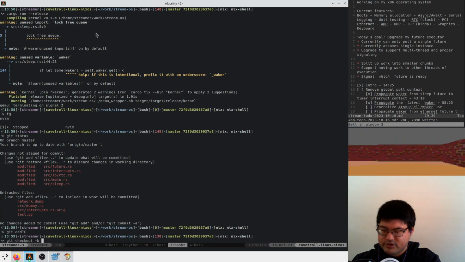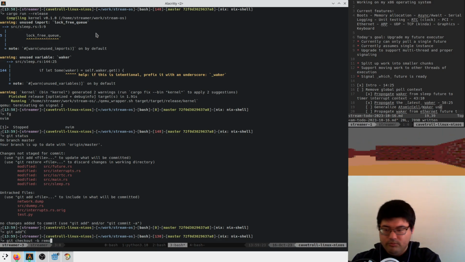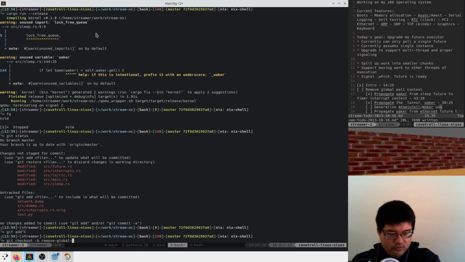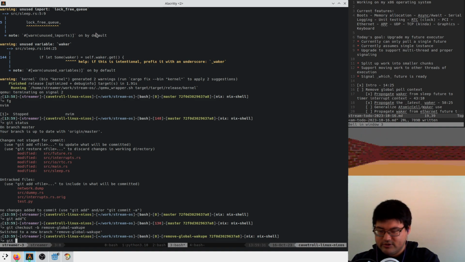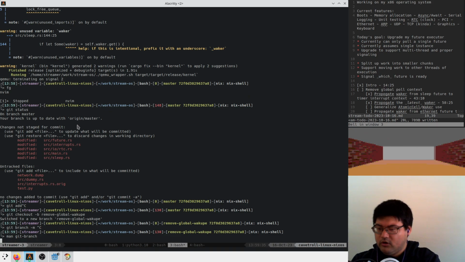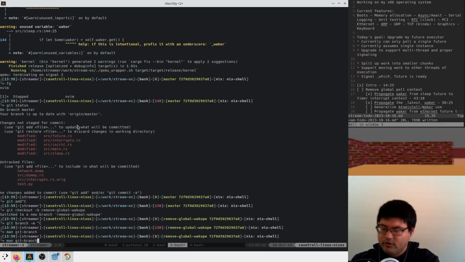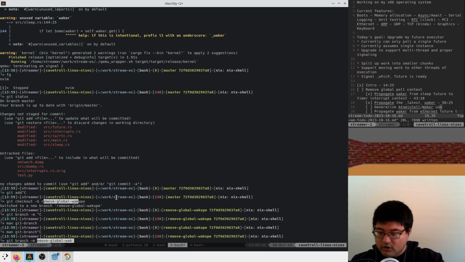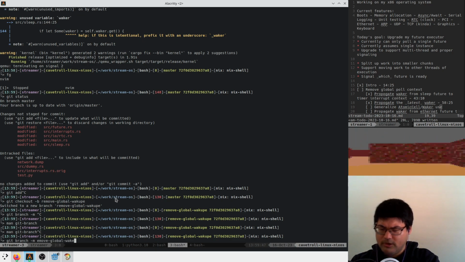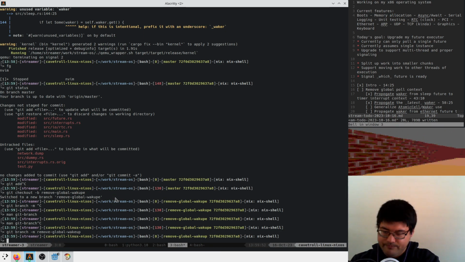We're going to check out a branch that we're going to call remove global wake up. Let's call that the right thing. So git, I think it's branch -m for move. Let's actually look this up. -m for move, yeah. git branch -m. We're going to fix this typo. I'm going to call this remove... Oh my gosh, what am I doing? Remove global wake up. Great.